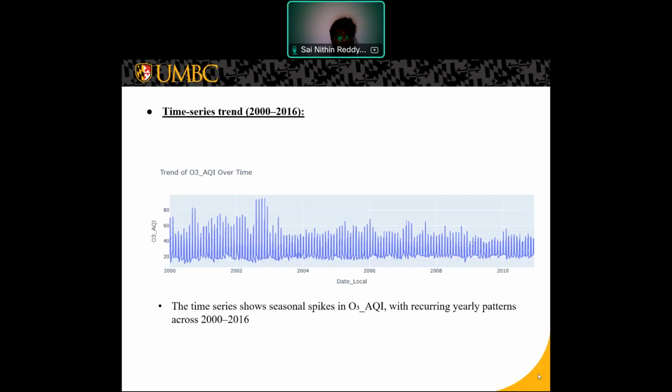The next one is the time series trend. This plot shows how ozone AQI changes from 2000 to 2016. We observe regular seasonal patterns. Ozone levels rise during warm months and fall during winter months. There is no major long-term upward or downward trend, but seasonality is very consistent.